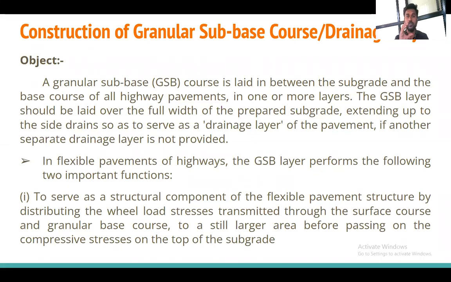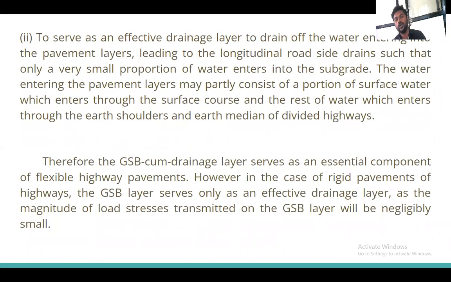It serves as the structural component to transfer the load from the base course to the subgrade side. What is the second objective of providing this layer? To serve as an effective drainage layer to drain off the water entering into the pavement layer. Whatever water enters the pavement layer will be drained out, leading to the longitudinal road drain, such that only a very small proportion of water enters into the subgrade.